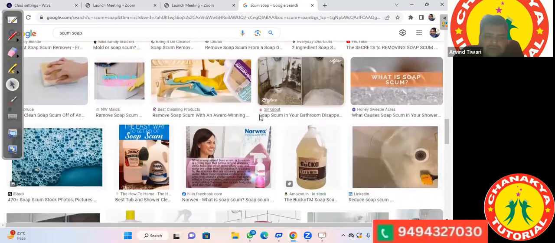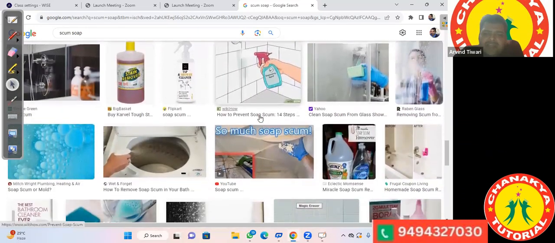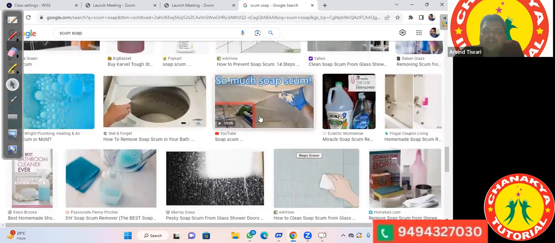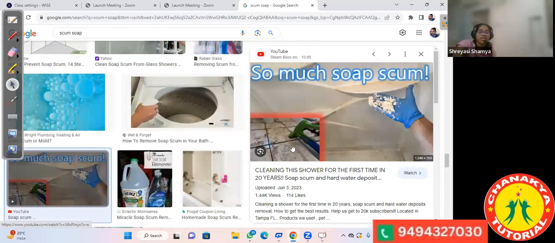Okay. No, I don't see any such pictures. You can try to Google some of the solid substances. Like this one here, they say. Sir, you search scum in water, sir.